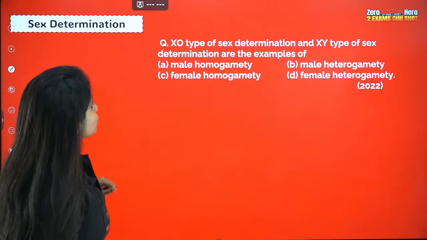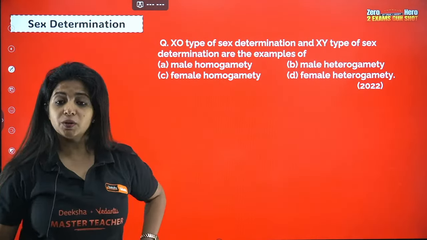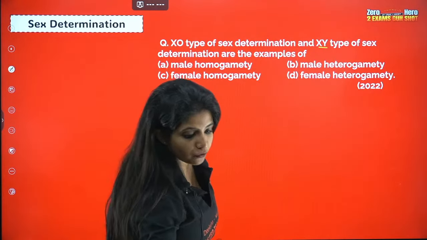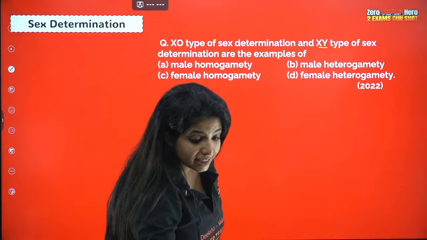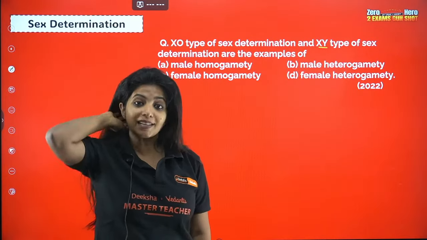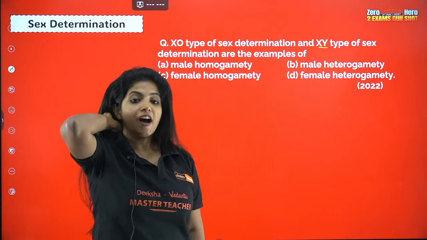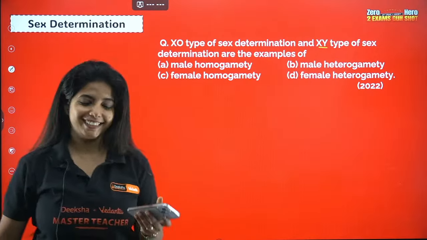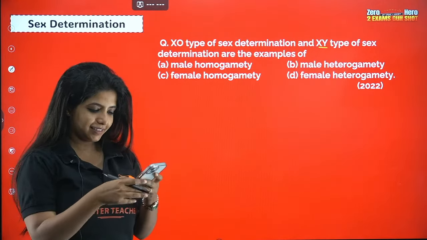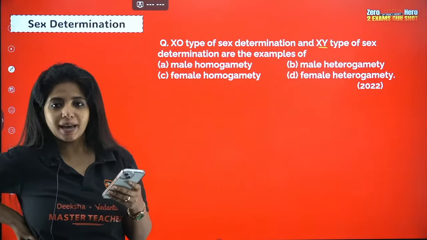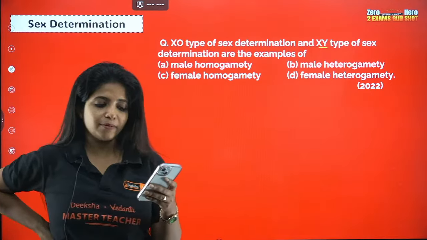Okay, now try to solve this question. XO type of sex determination and XY type of sex determination are the examples of what? Now you think these questions came in KCET. If you are giving the exam after listening to this lecture, how many marks would you have scored from this chapter? Full marks, no?